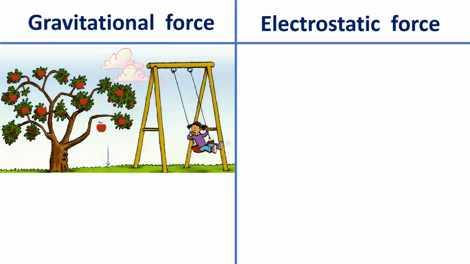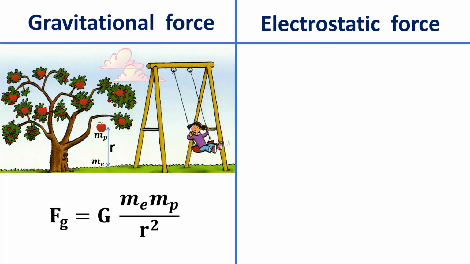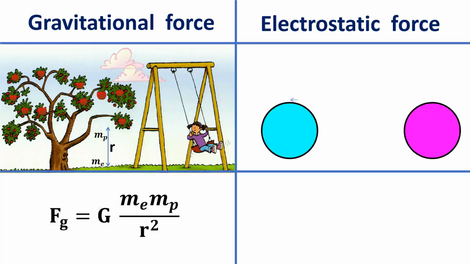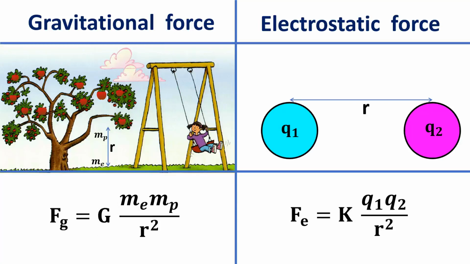Gravitational force is given by the universal law of gravitation. Fg equal to G me mp by r square, where G is the gravitational constant. Electrostatic force is given by Coulomb's law. Fe equal to K into Q1 Q2 by r square. K is the Coulomb constant.